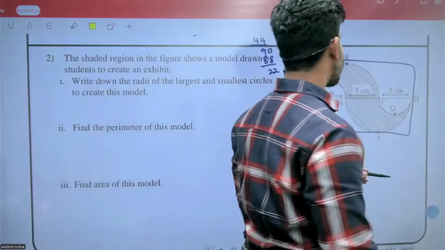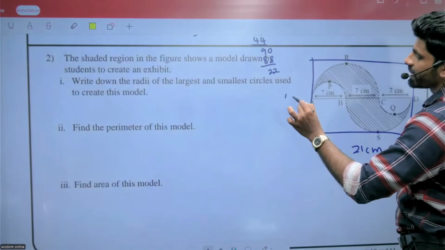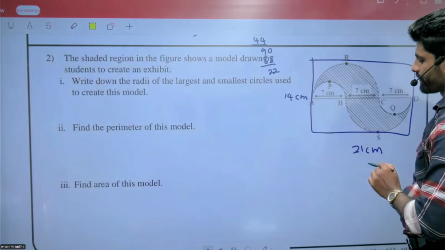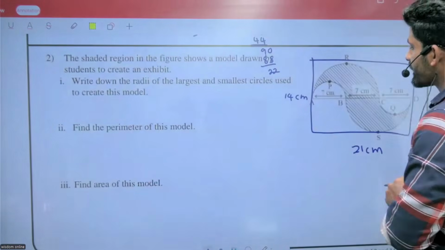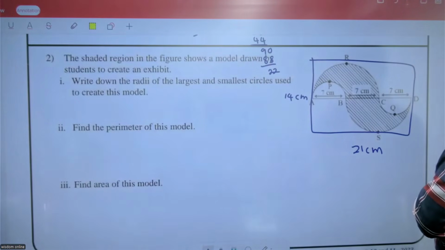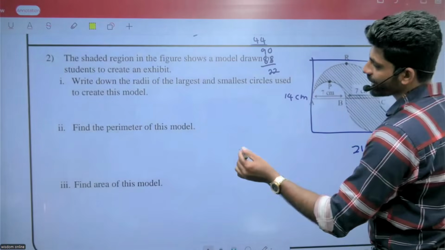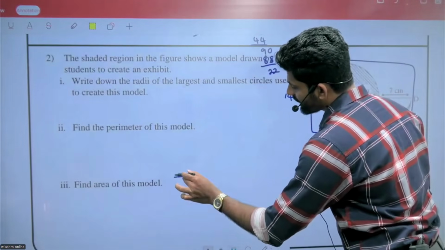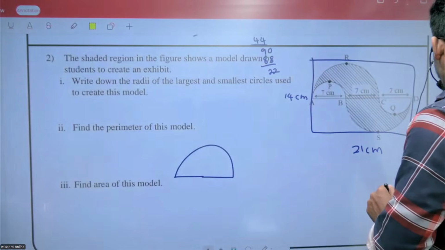Yes, that means 21 centimeter, 14 centimeter, easy. Then what is the area of this model? Question number 3. What is the area of this part? The long part, the big part,